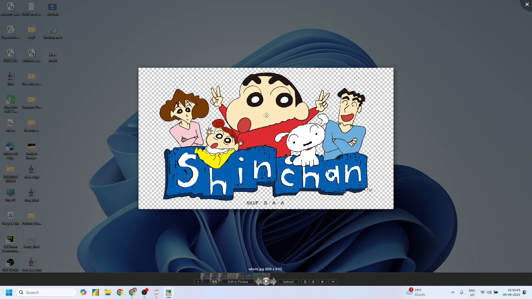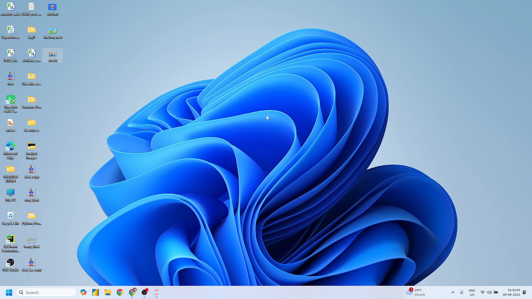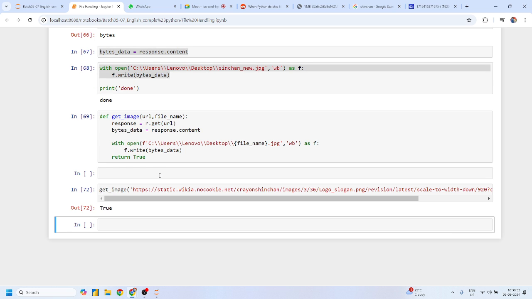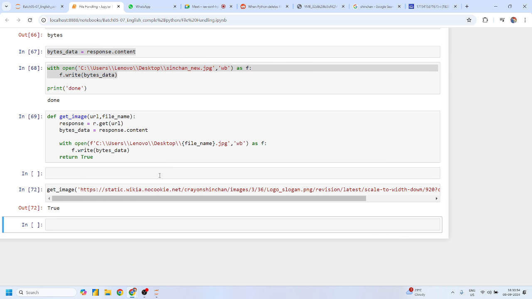Guys, any doubt? I think file handling is a very easy topic and very practically useful. Am I right? Yes, sir. So now you can create a copy of any binary as well as textual file. You can read data, write data, delete data, delete the file as well, and remove the directory as well.